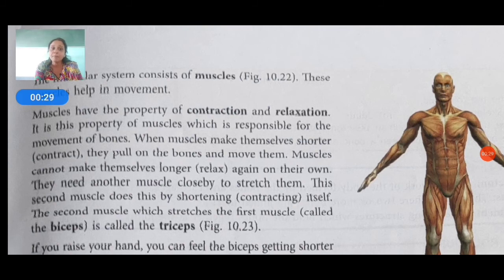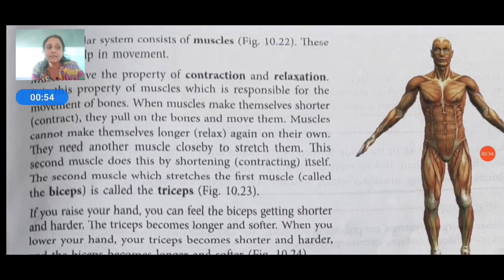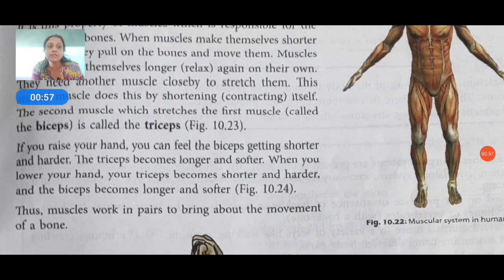Muscles cannot make themselves longer again on their own. They need another muscle to stretch them. This second muscle does this by shortening itself. The second muscle which stretches the first muscle, called the biceps, is called the triceps. The muscles cannot do it by themselves. They use different types of muscles. In figure 10.20 they have given the diagram of the muscular system in humans.